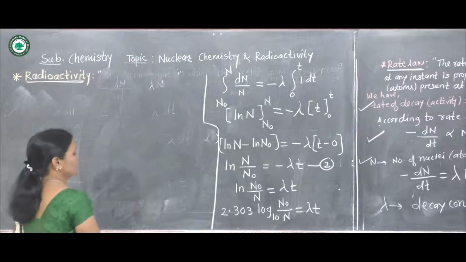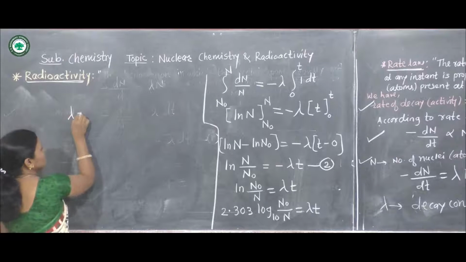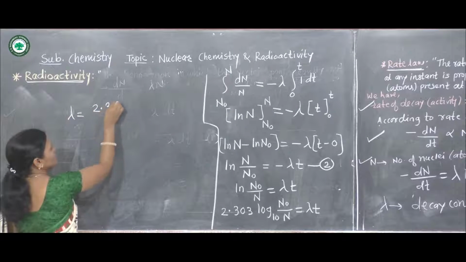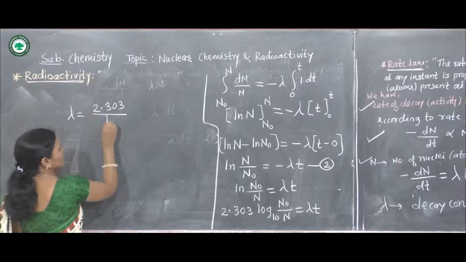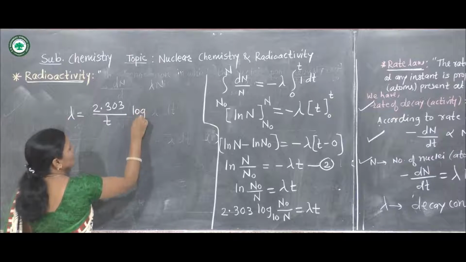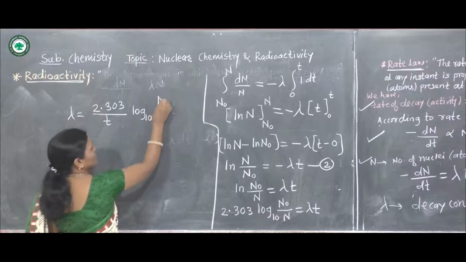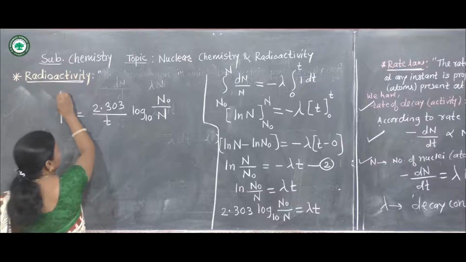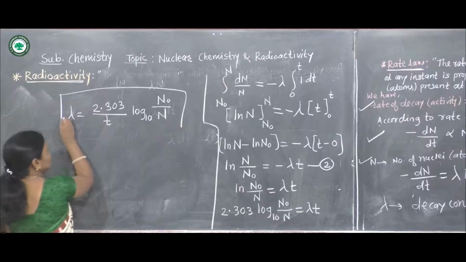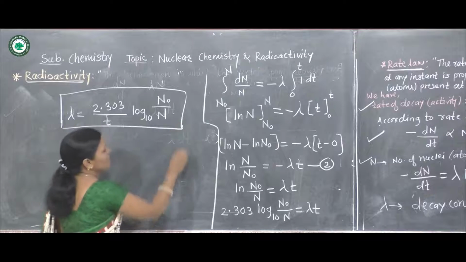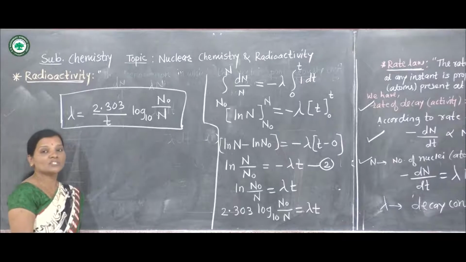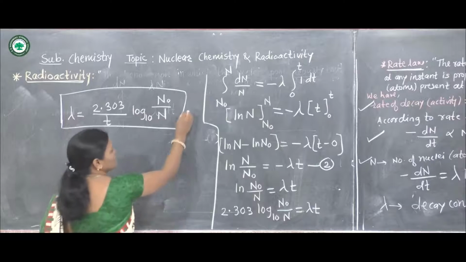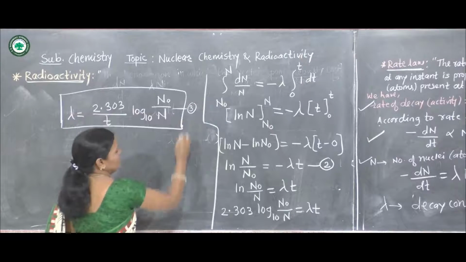From this equation we have lambda is equal to 2.303 divided by t log to the base 10 n naught upon n, and this is the required equation which gives us the value of the decay constant, that is lambda. Suppose this is equation number 3.